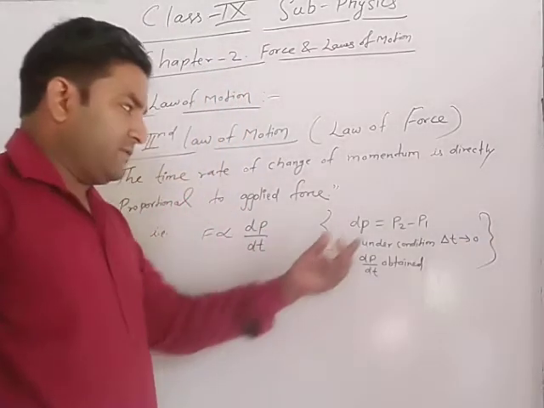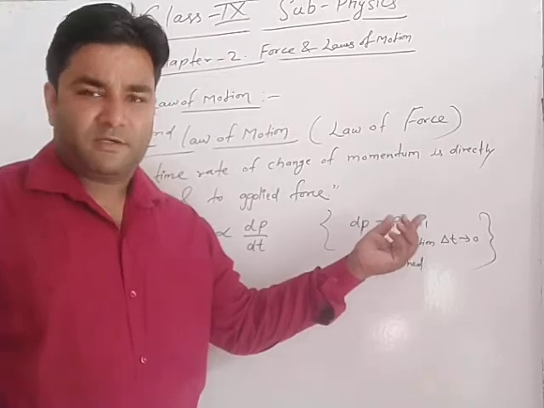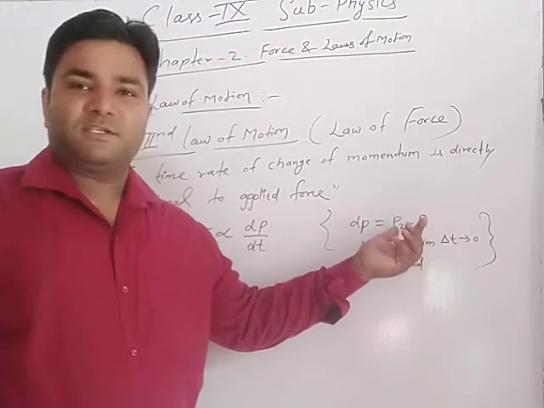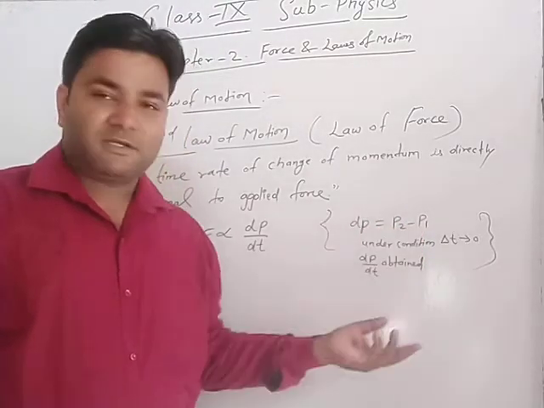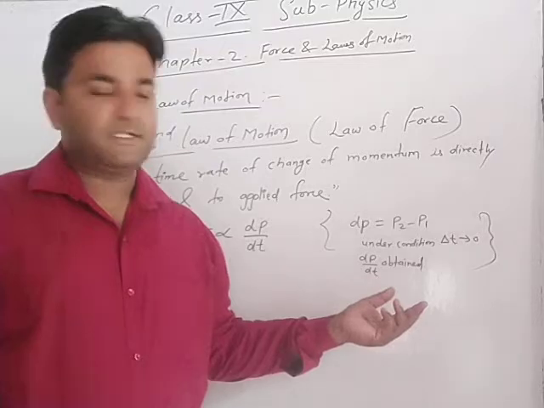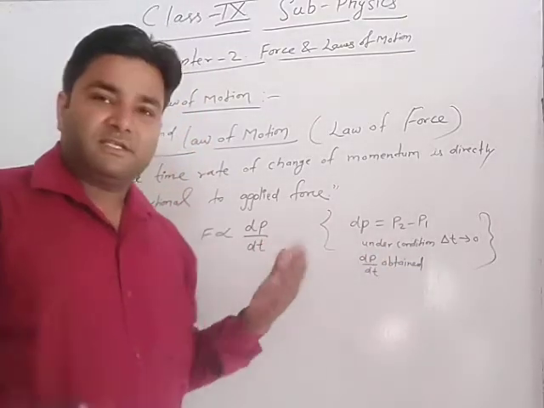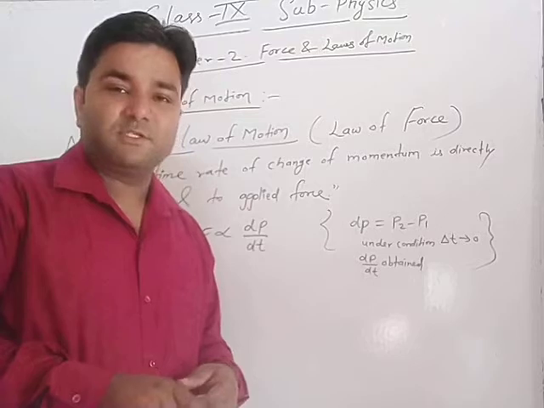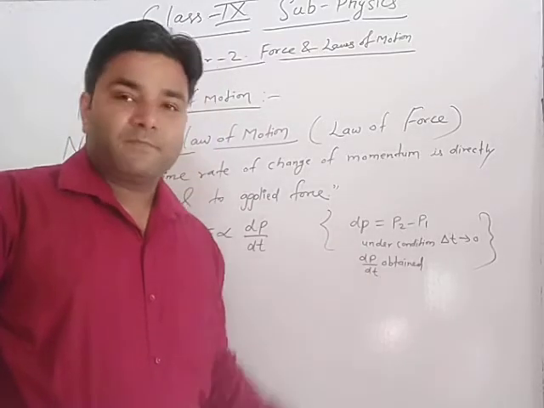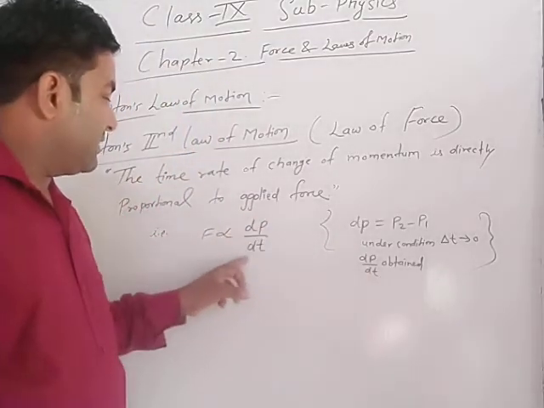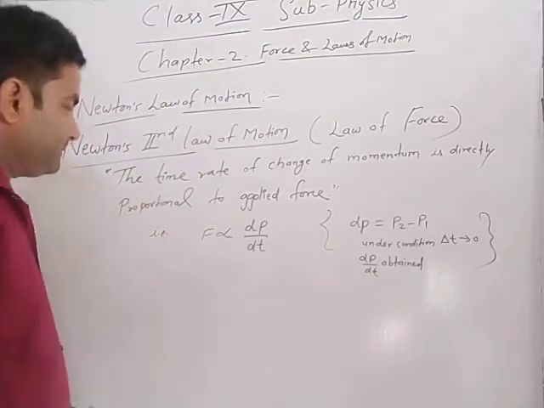Here p2 minus p1 is a very short change in momentum. Whenever there is a very short change in momentum, and the time interval also has a very short change, then p2 minus p1 upon t2 minus t1 becomes dp upon dt. And this one is the rate of change of momentum.